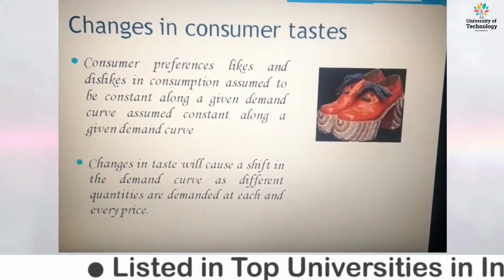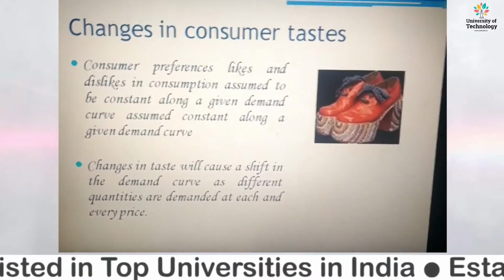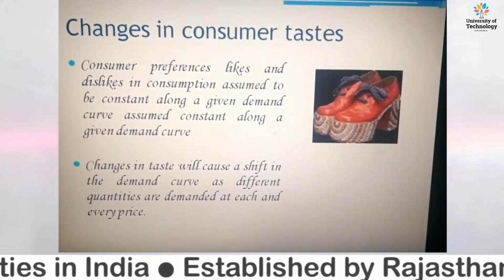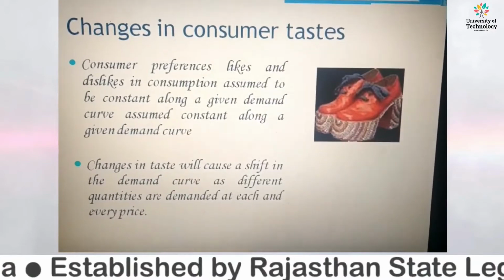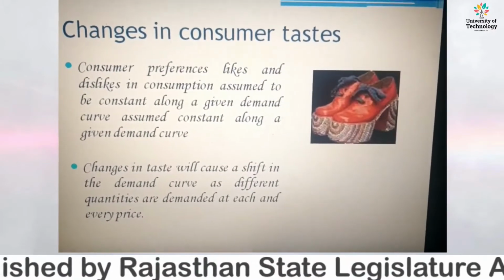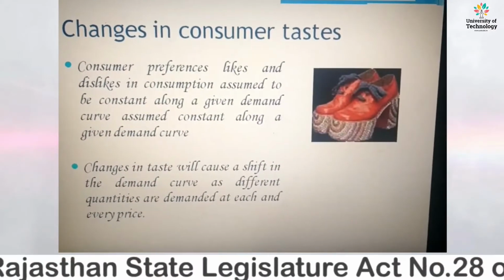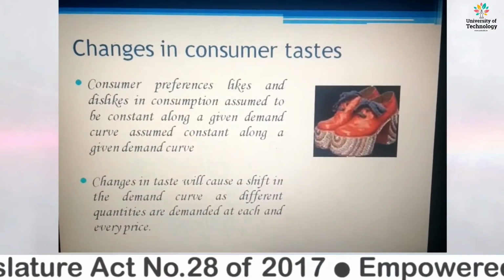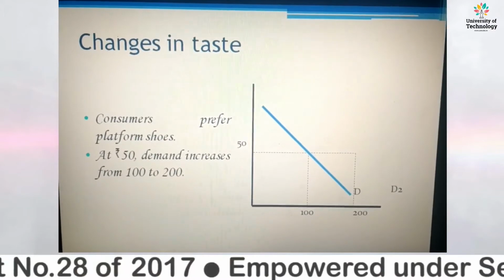Consumer taste may vary from time to time, or it may be constant.